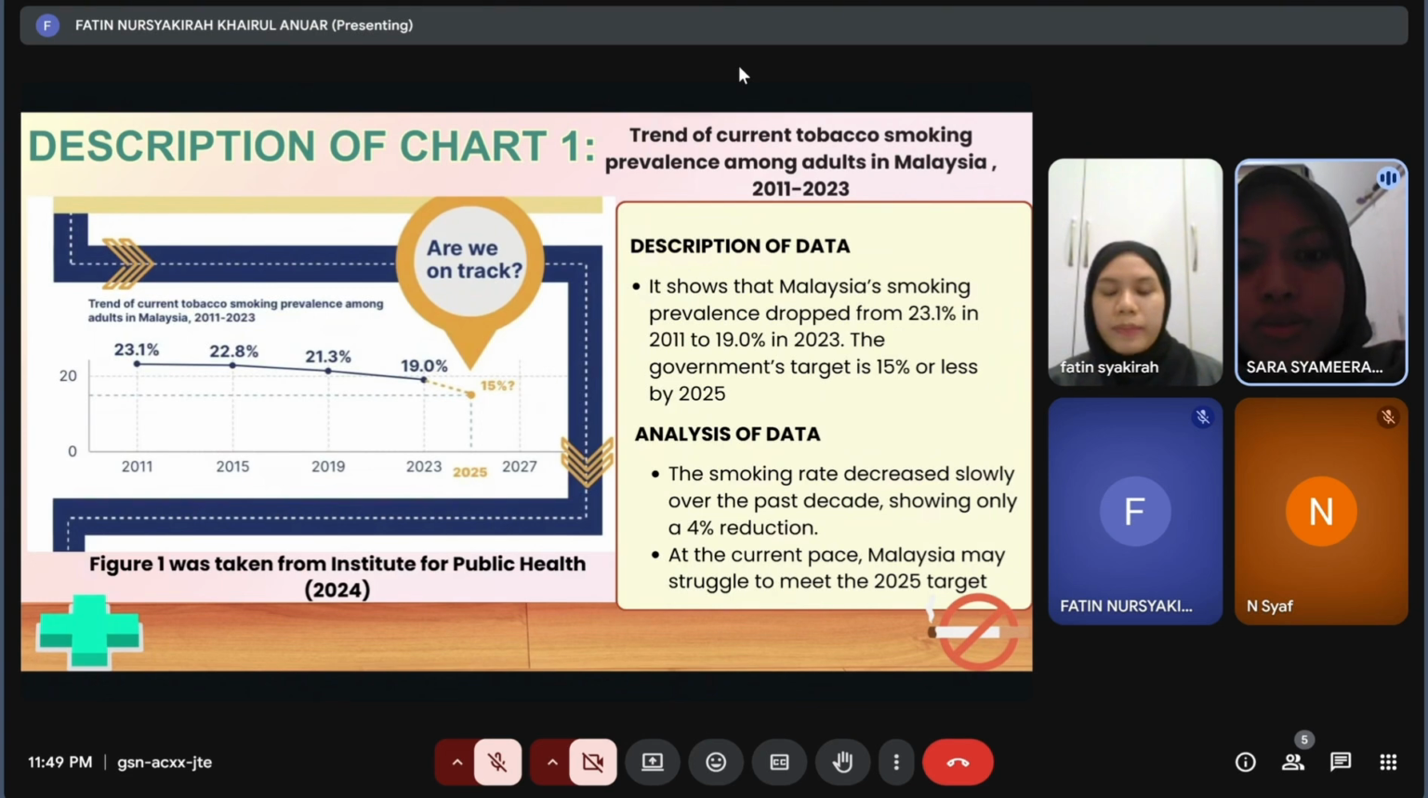This slow progress could be caused by weak enforcement of smoking rules, easy access to tobacco products, and the fact that smoking is still accepted in society. This chart shows that we need stronger action such as stricter laws, better control, and more public awareness campaigns to help reduce smoking faster.